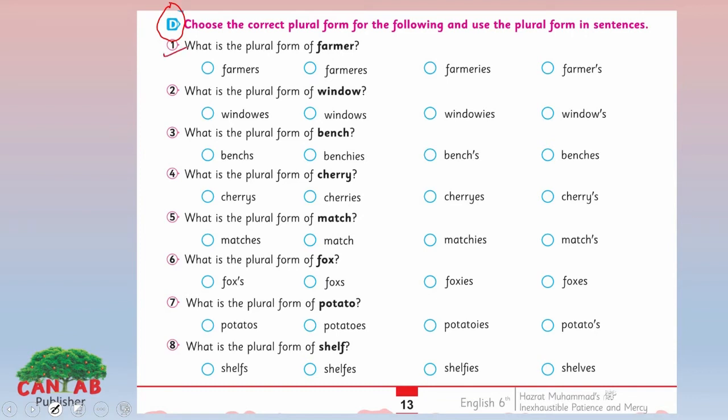Look at the first one. What is the plural form of farmers? Yes, we will simply add s here. So this is the right one. Look at the second one here. What is the plural form of window? Yes, windows. How will you use them in your sentences? Let me do one for you.